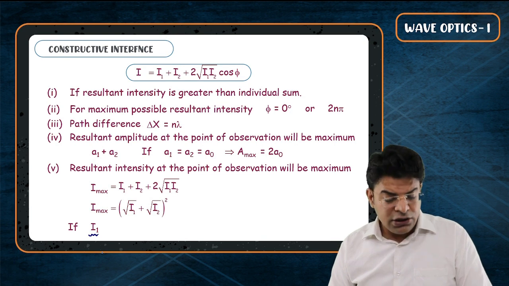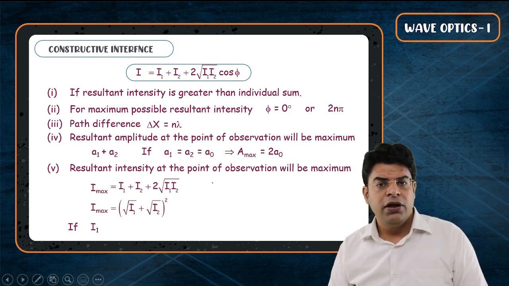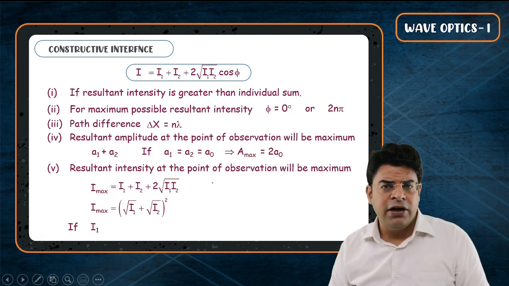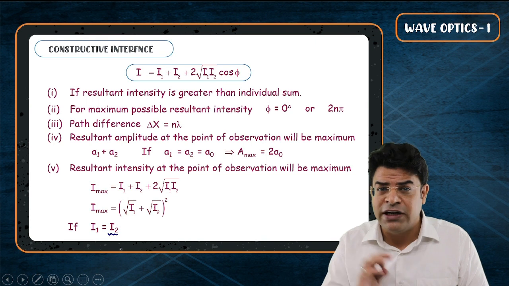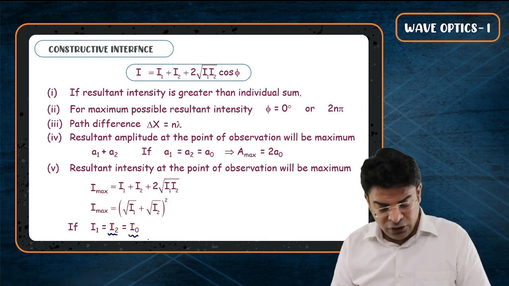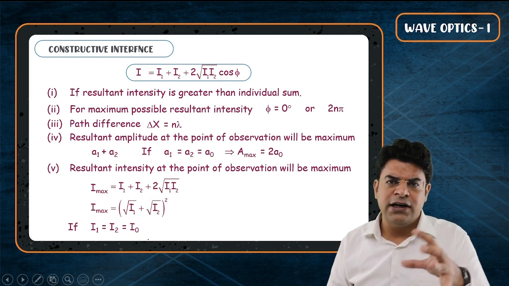If the two sources have the same intensity, just like we talked about, they have the same amplitude. Let's say the intensity of the first source is the same as the intensity of the second source, and that is equal to I naught. Now can you tell me what will be the maximum possible resultant intensity?